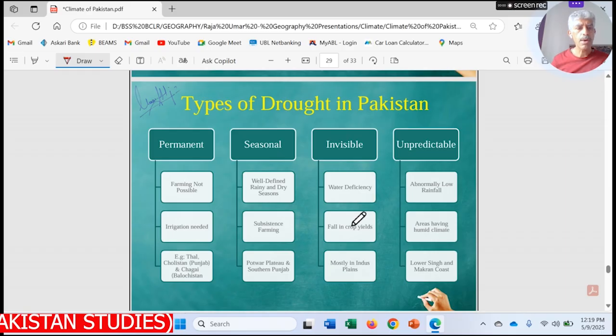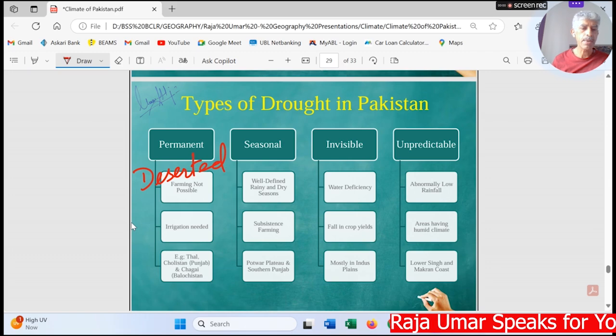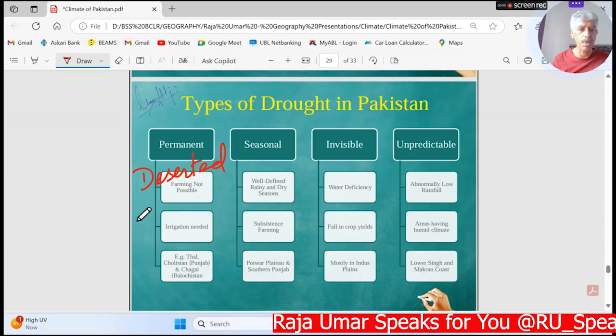And number 1 is known as the permanent drought. Permanent drought is the drought which prevails in those areas which are deserts. I mean Pakistani deserts, mostly the Cholistan desert of Punjab, that is the Bahawalpur, Bahawalnagar, Rahim Yar Khan regions, and down in Sindh province, the Thar desert, quite dry, and the Kharan desert of Balochistan.